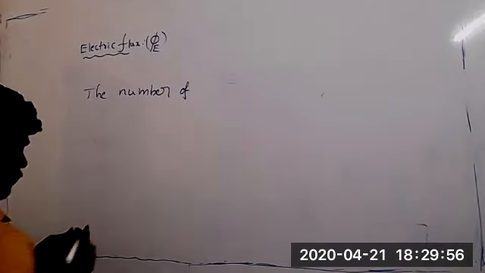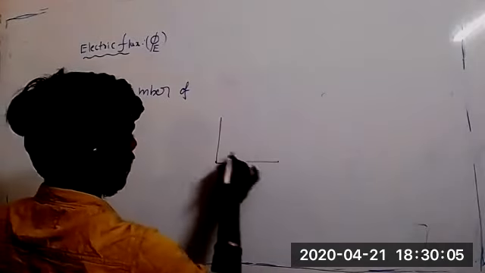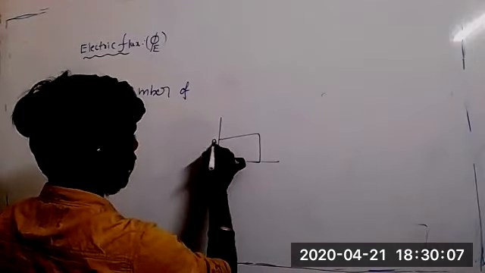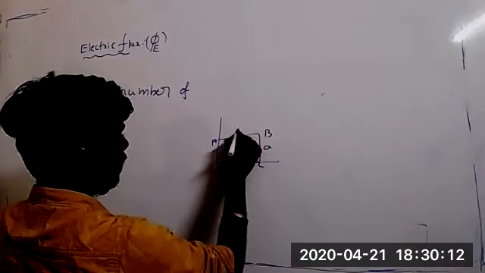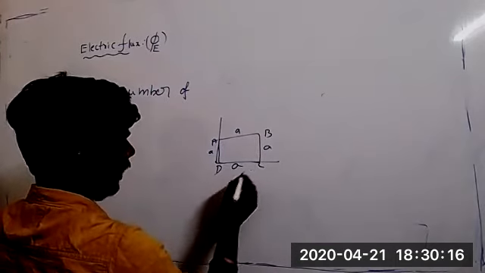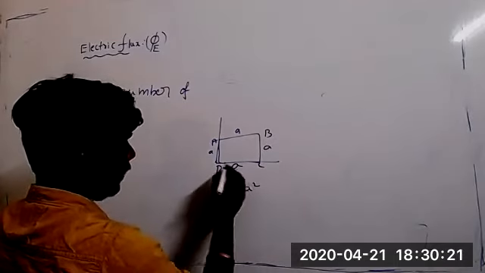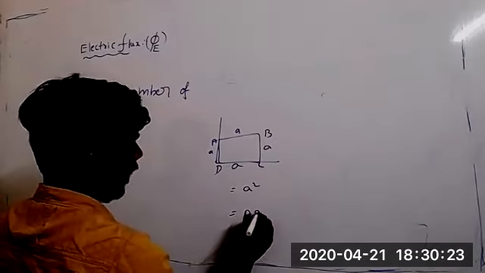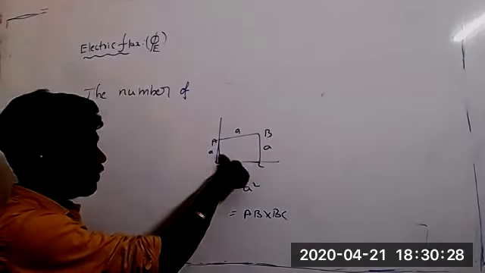Sir, yesterday I checked that area is a scalar quantity for 2D figures. Yesterday you told that, but after I told like A, B, C, D. If I want to calculate the area of a square, it is A squared, a scalar only. But the same thing we can write as AB cross BC.